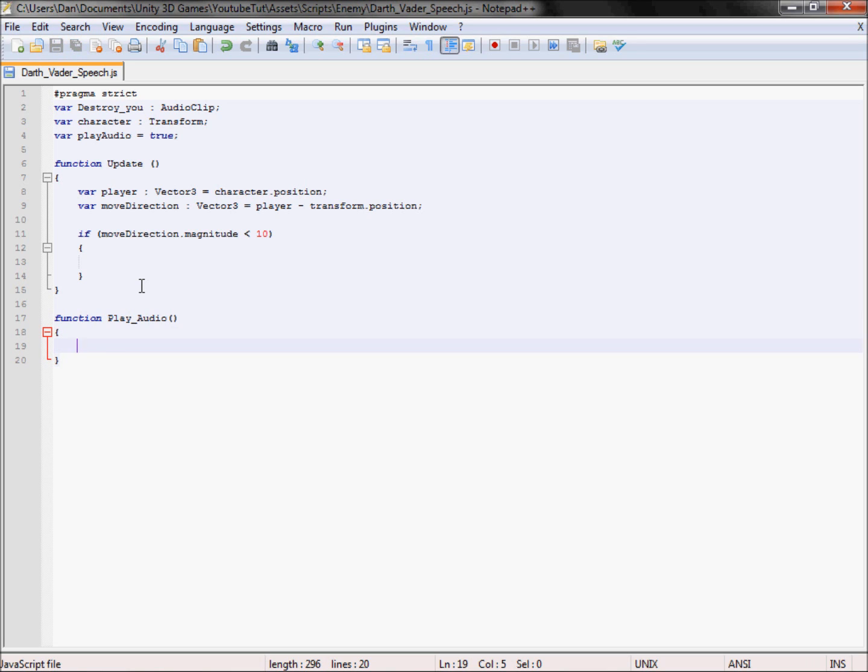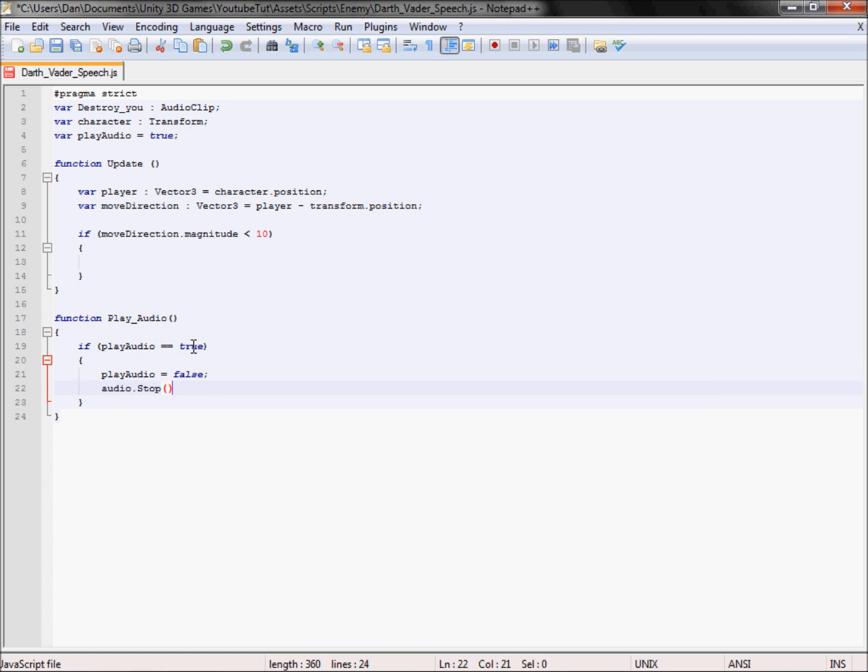And what we're going to do now is use this variable here for play audio, and we'll go if play audio equals true, which it does, and we'll bracket it. What we're going to do is make it false, so it can't play again. So if it does repeat it, it'll get to it like, oh okay, can't play again, but it'll continue this script. And what we're going to do is stop all audio, audio.Stop.